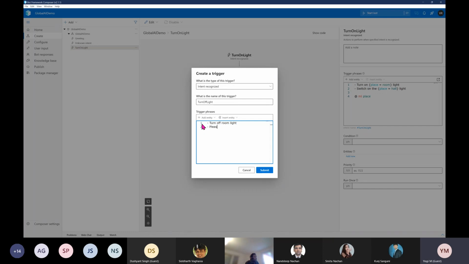Second statement, please switch off the hall light. That's it. Sorry, for the entity I'm going to add place, here room and switch off hall. This is my place entity. That's it.